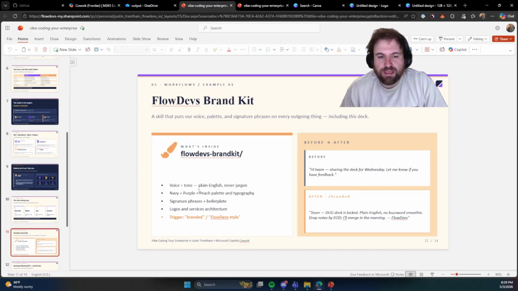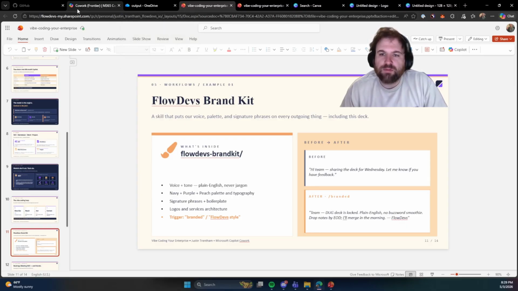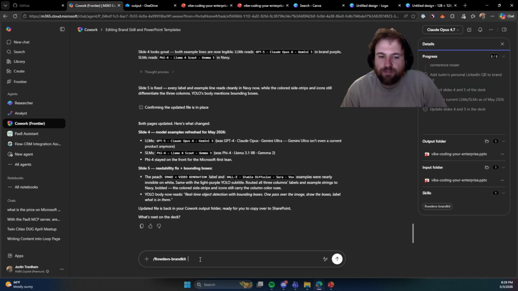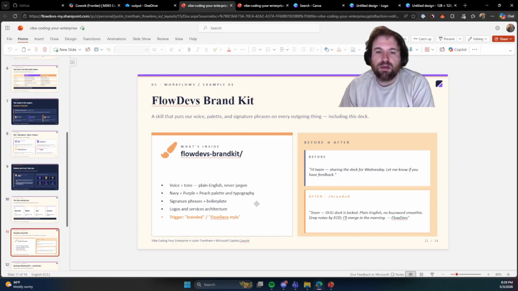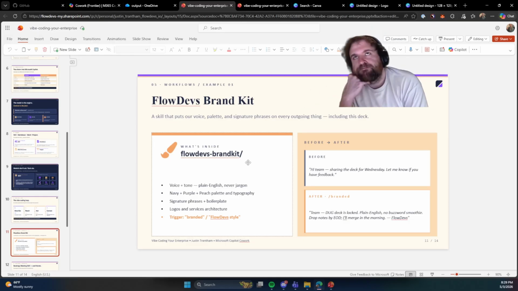I don't really like the example. So maybe can we use real examples from the brand kit is what I think we'll do. So let's work on a prompt here. Okay, so I do like the Vibecoding the Enterprise, the slide number 11 here, but I don't really like the before and after where we use the brand kit. Yeah, we used it for the PowerPoint, but we've also used it for responding to emails, maybe where it's a little bit iffy, or outreach, or even not really internal communication, which is what it looks like here.